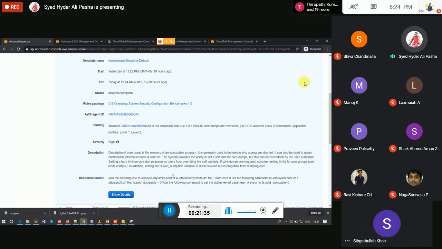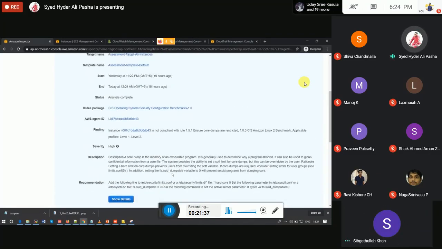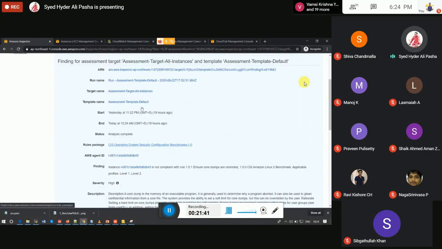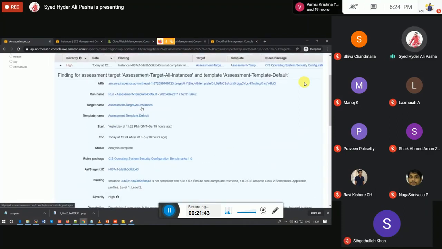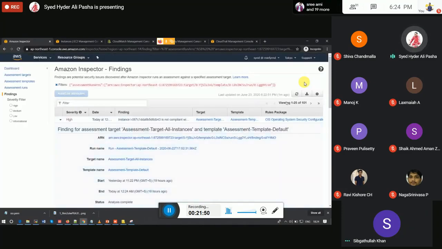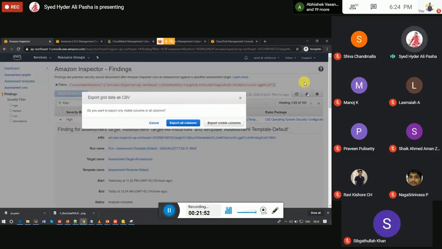There is no such tool. There are rules. Based on the rules, it will scan the system. We have an AWS agent which will be running inside the EC2 instance. It will scan the whole operating system, and based on the CIS rules, if we just download the report, let me download this report and I'll show you.